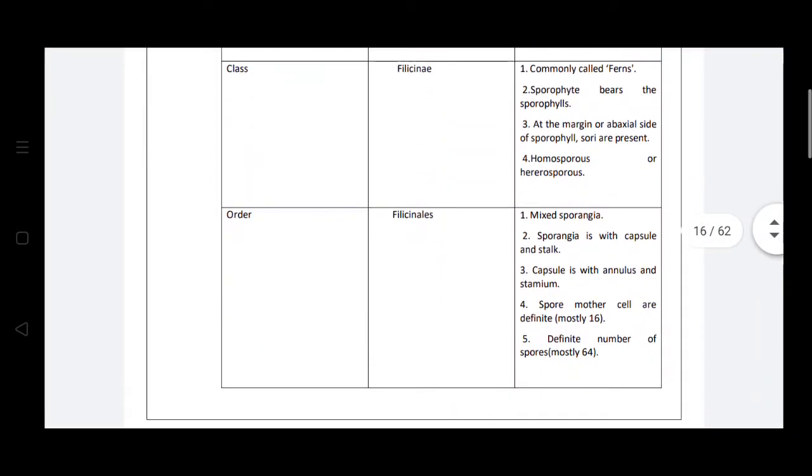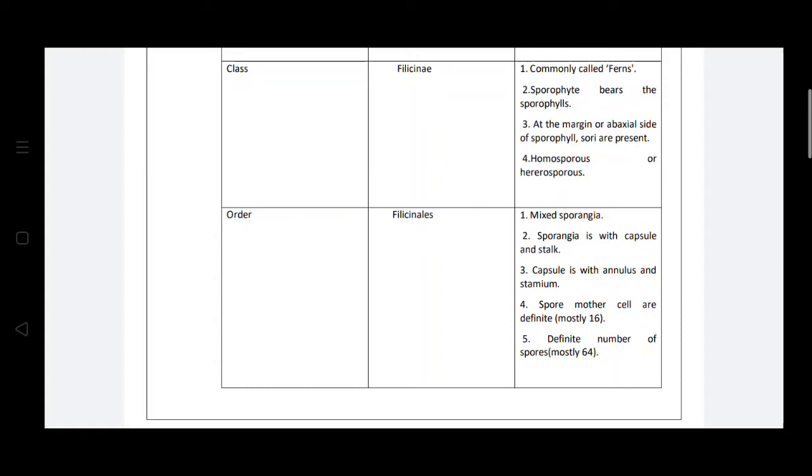Then Nephrolepis comes under the order Felicinae. It is characterized by leptosporangiate sporangia. Sporangia are with capsules and stalks. The capsule is with annulus and stomium. The spore mother cells are definite, mostly 16. The definite number of spores, mostly 64. So as you know, in the sporangia, the sporophytic body contains the capsule and stalk.